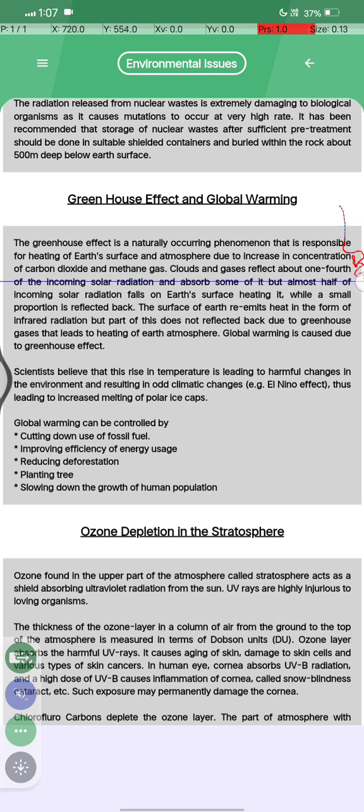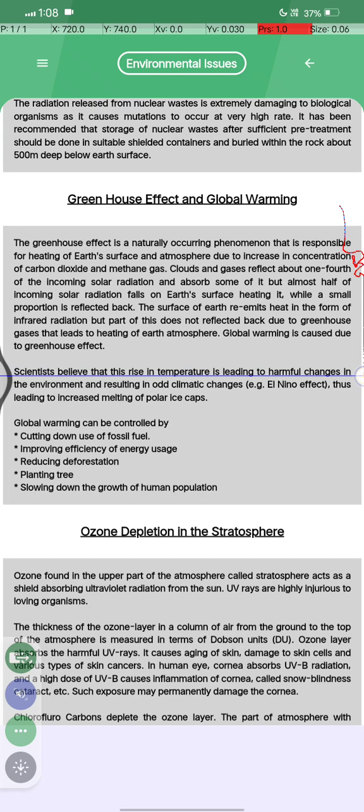reflect one-fourth of the incoming solar radiation and absorb some of it, but almost half of the incoming solar radiation falls on the earth's surface. A small portion is reflected back, and the surface of the earth re-emits heat in the form of infrared radiation, but part of this is not radiated back due to the greenhouse gases. That leads to the heating of the atmosphere, and global warming is caused due to the greenhouse effect.